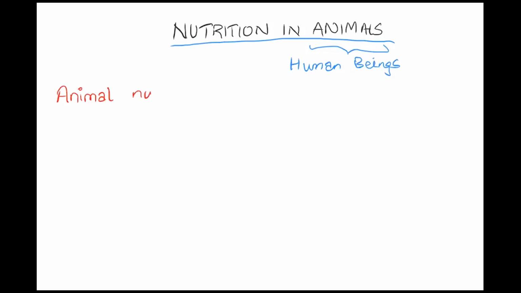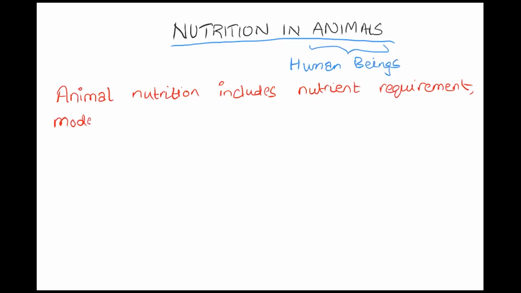So animal nutrition includes the nutrient requirement that we get from food, the mode of intake of food, that is, how we take in the food, and its utilization by the body.